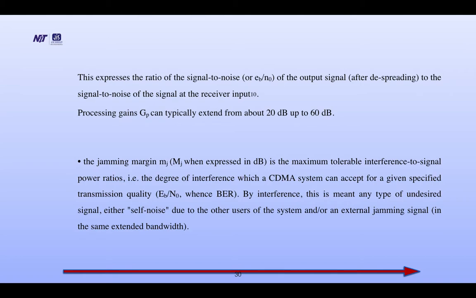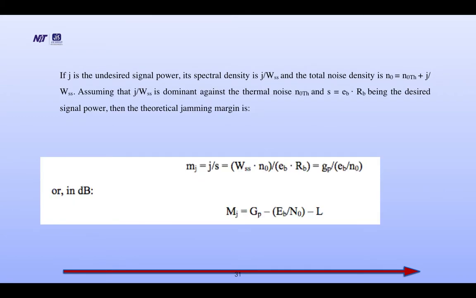The jamming margin MJ, when expressed in dB, is the maximum tolerable interference to signal power ratio, the degree of interference which a CDMA system can accept for a given specified transmission quality EB by NO, or BER, bit error rate. By interference is meant any type of undesired signal, either self noise due to the other users of the system or an external jamming signal in the same extended bandwidth.